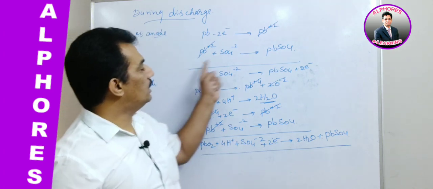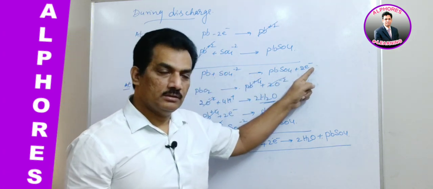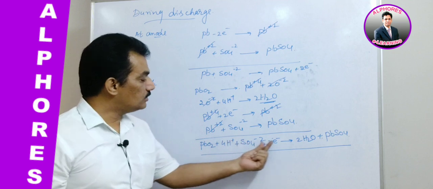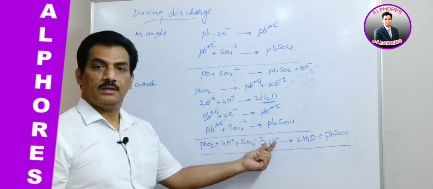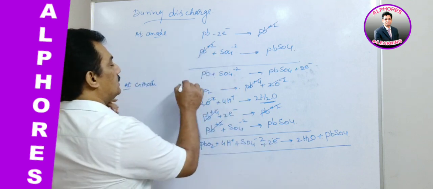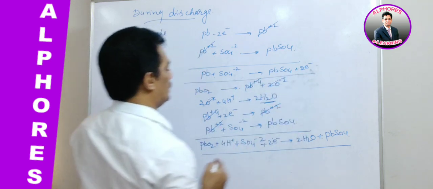Just observe, at the anode electrons are released, and at the cathode electrons are gained. Clear?